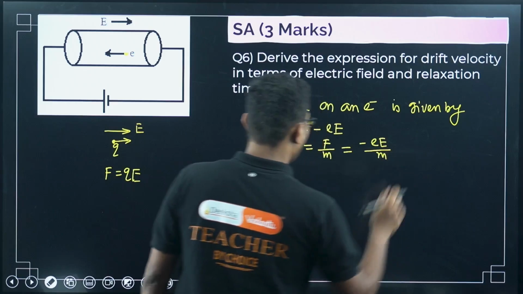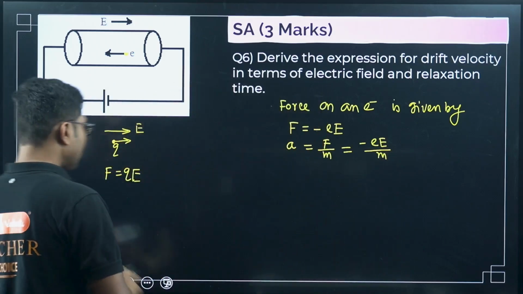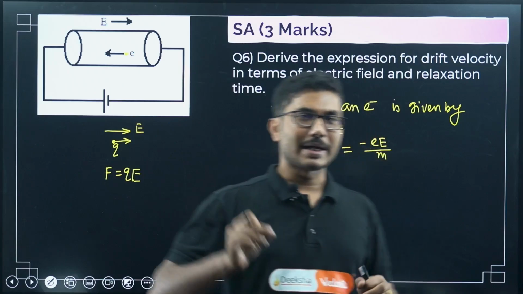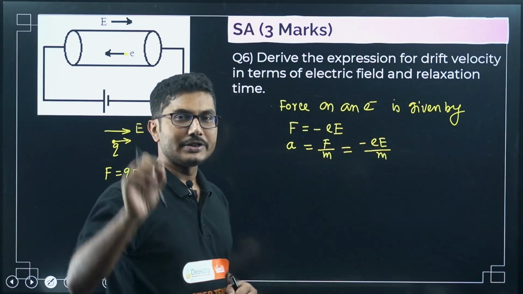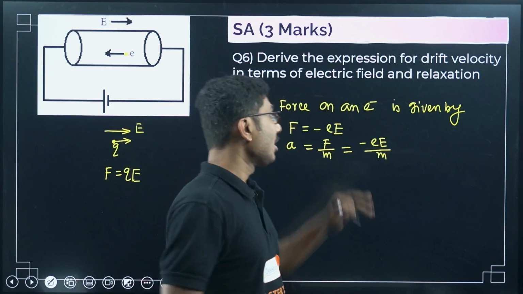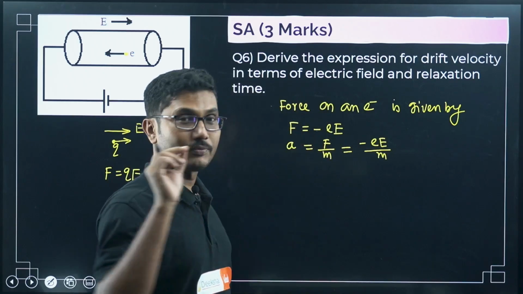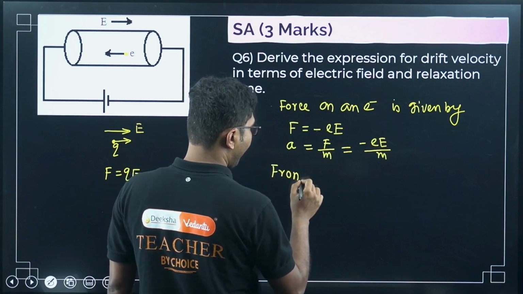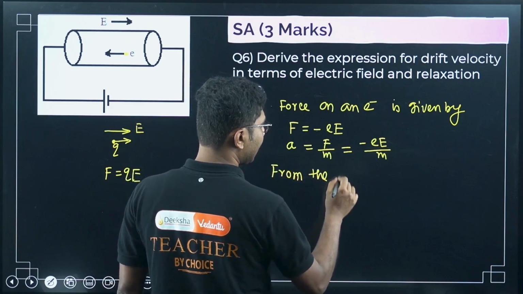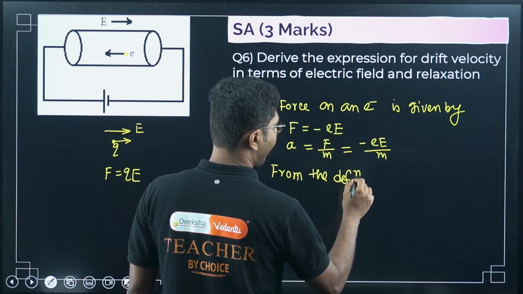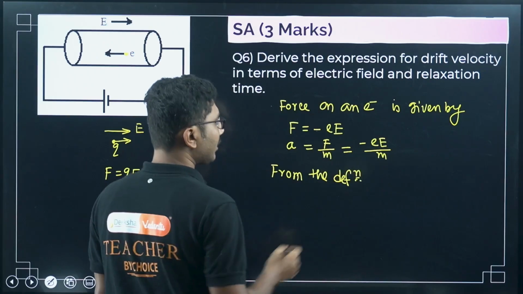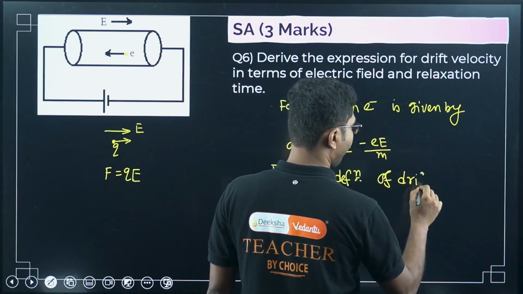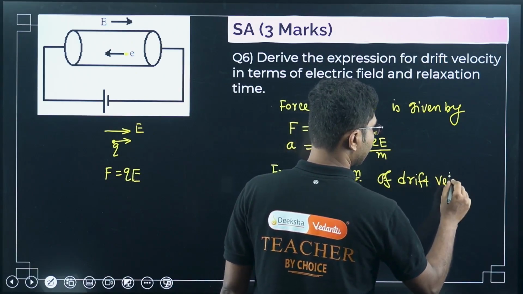Now here you can do a lot of write-up that is there in your book, but I am going to teach you a small shortcut trick for this question to get the full marks. From the definition of drift velocity.